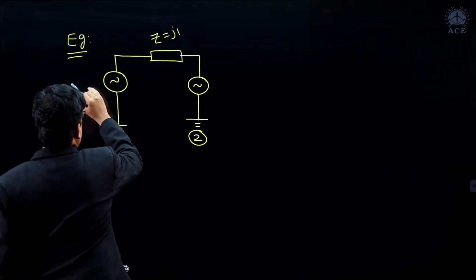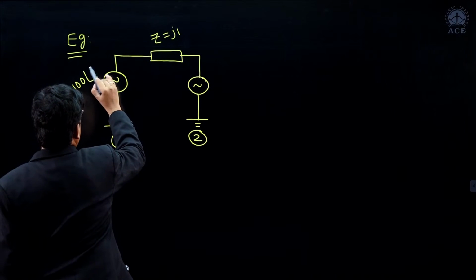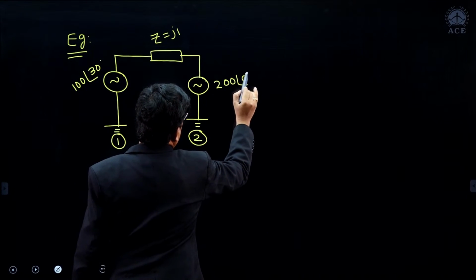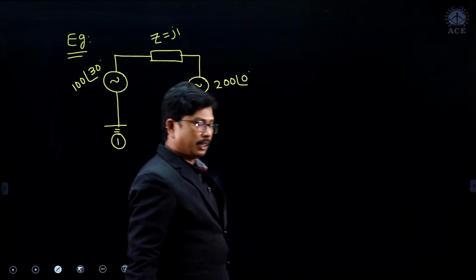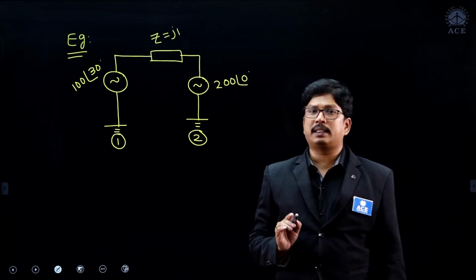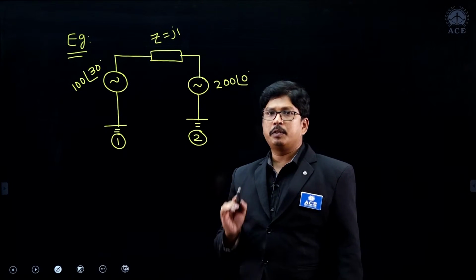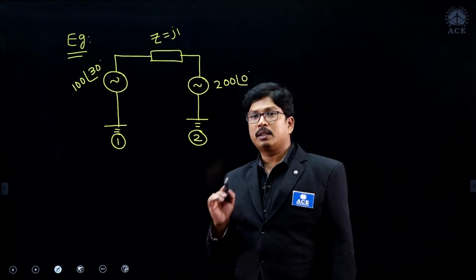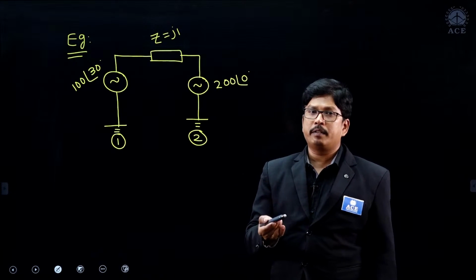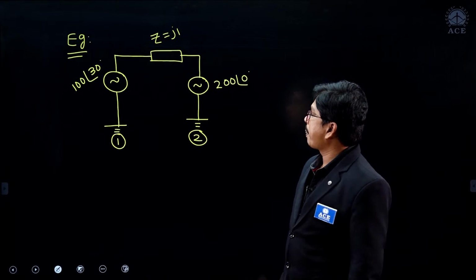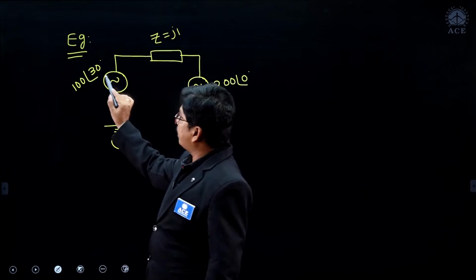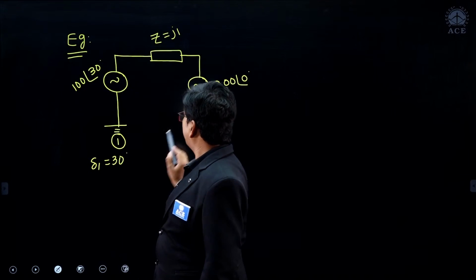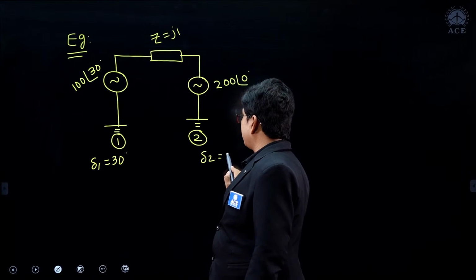Now, I am taking here 100 at an angle of suppose 30 degrees and 200 at an angle of 0 degrees. Now based on deltas, we have to decide which machine is generator and which machine is motor. And based on voltages, we have to decide which machine is source of reactive power and which machine is sink of the reactive power. Here machine 1 has delta 1 equivalent to 30 degrees, machine 2 delta 2 is equivalent to 0 degrees.